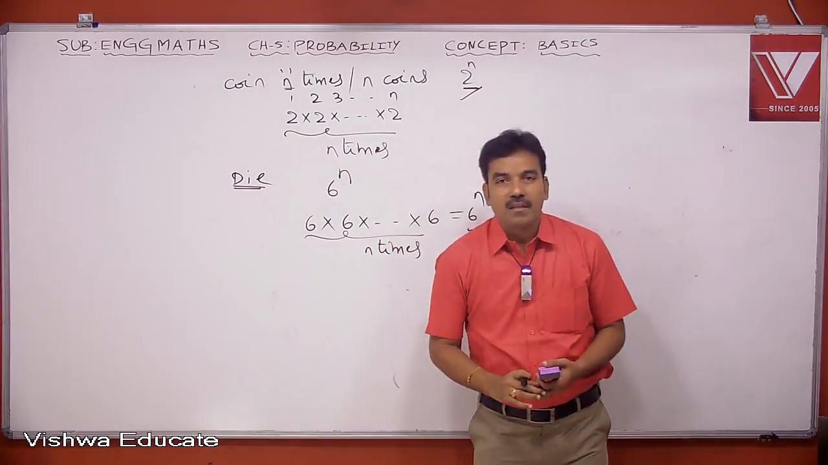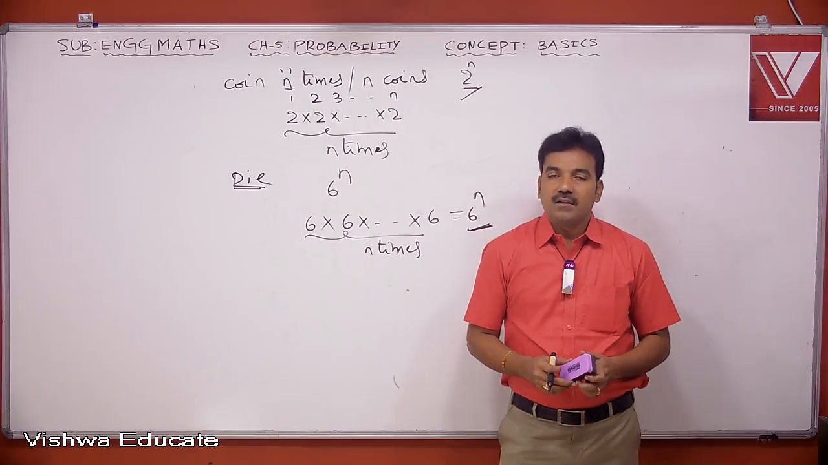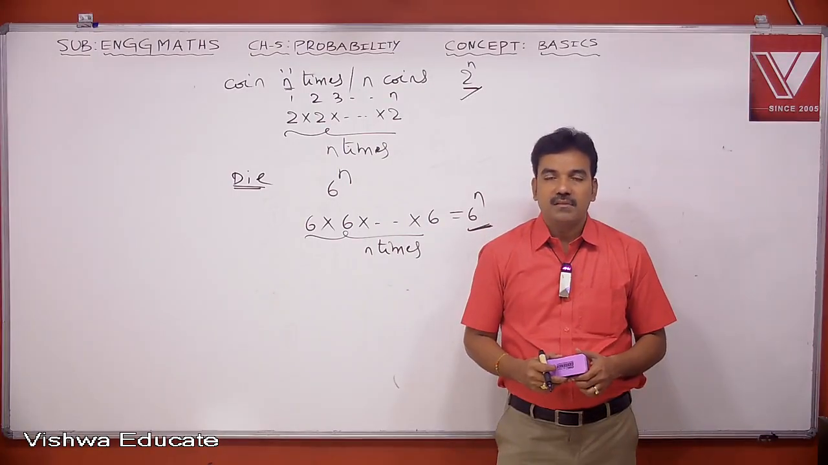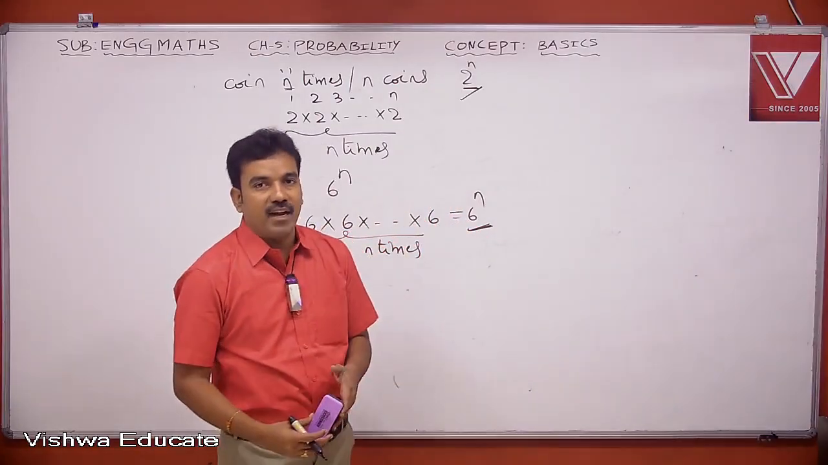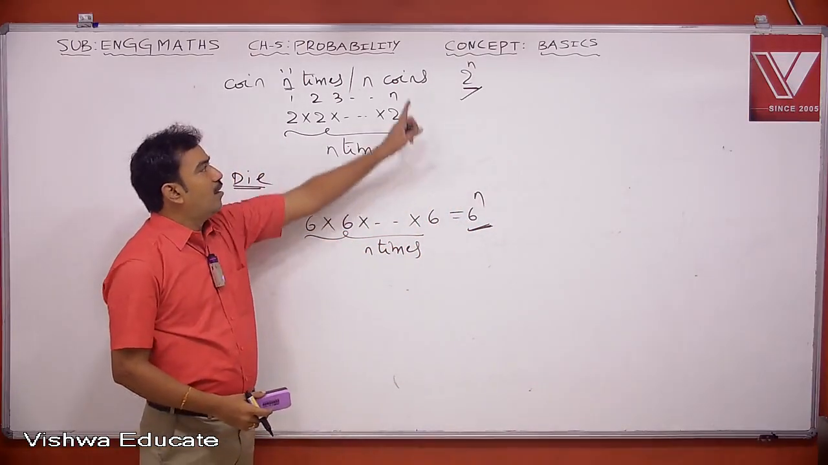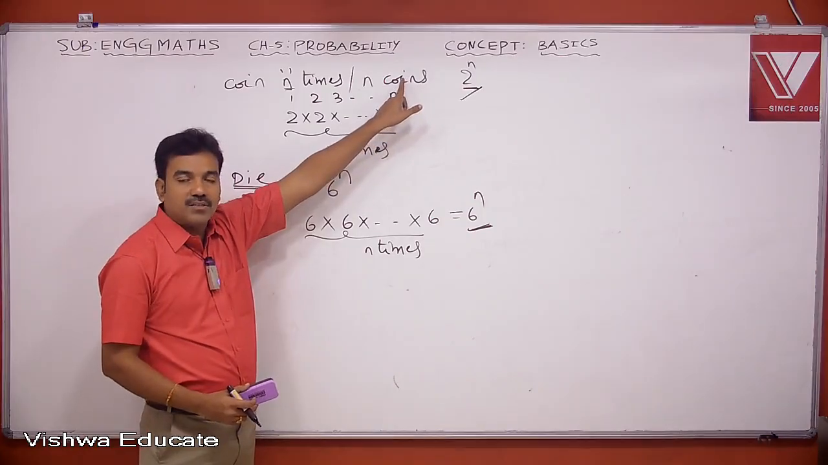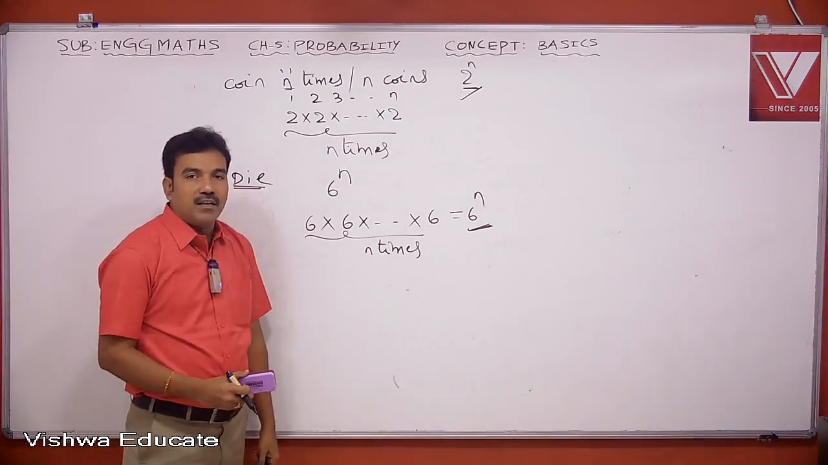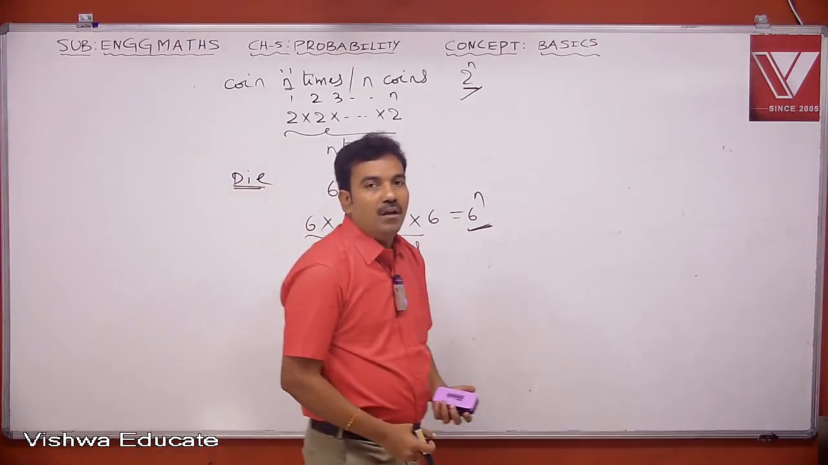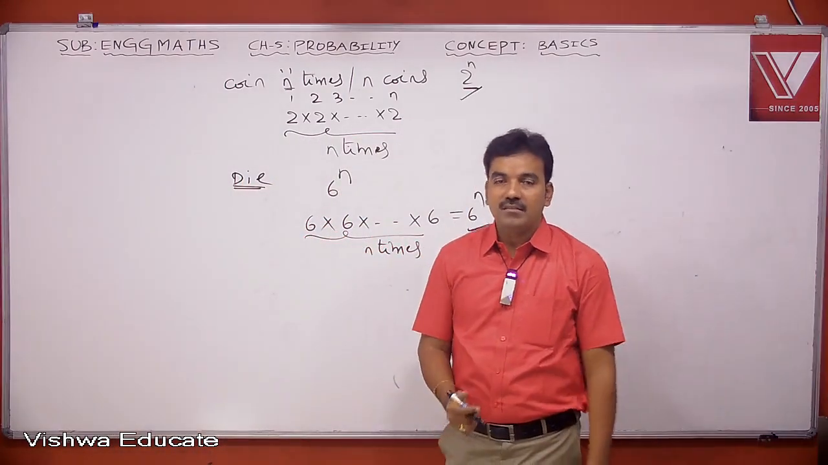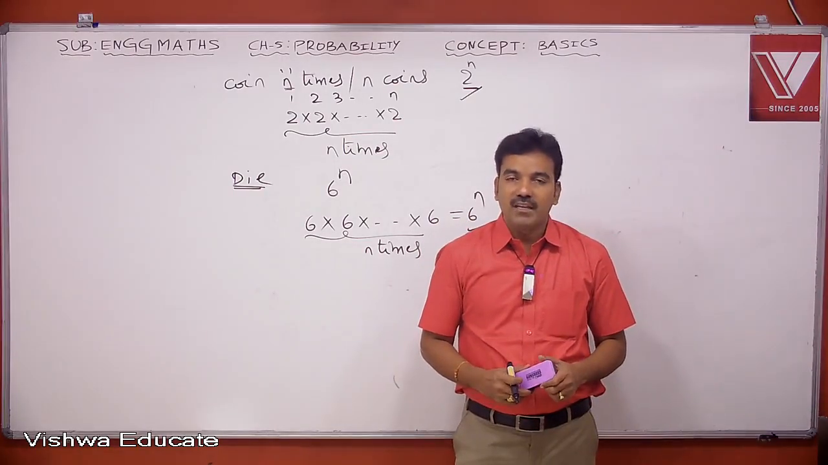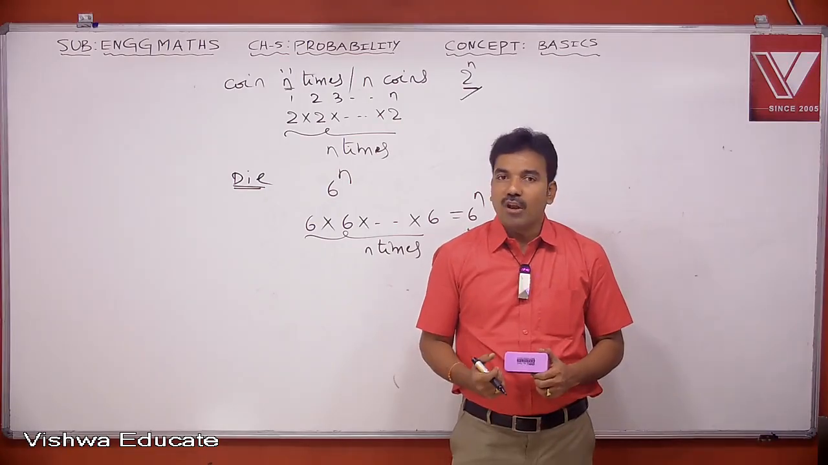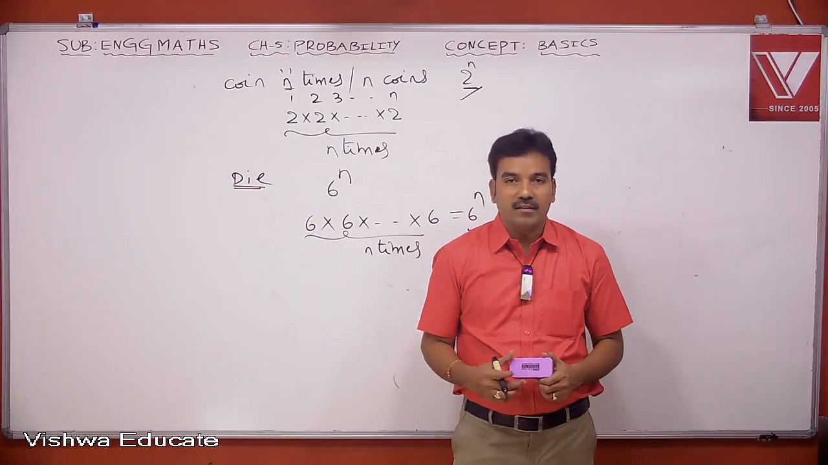Note, if a coin is tossed n times or n coins are tossed, then the total number of outcomes is 2 power n.